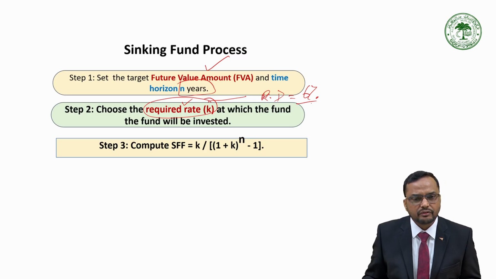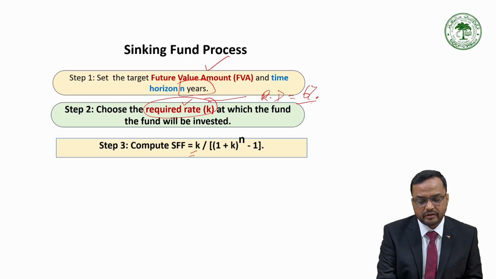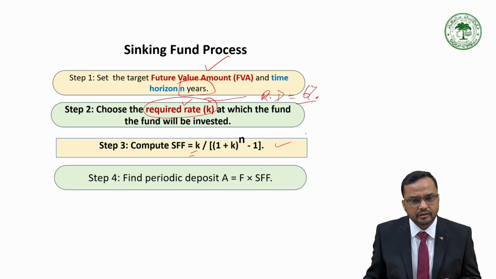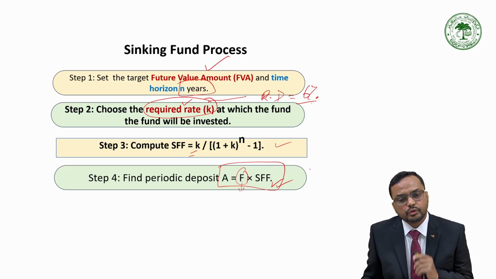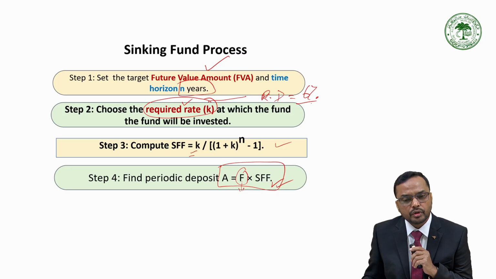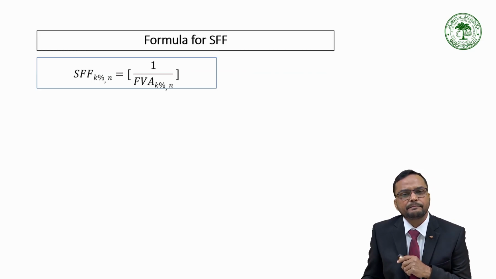Next, you have to compute the sinking fund factor, that is K divided by (1 plus K) raised to the power n minus 1, where K is the required rate. And finally, you will get the A value. If you multiply the future amount with the sinking fund factor, you will get the amount that you should set aside every month from your salary to get 5 crore rupees for the retirement. Step 5, deposit A each period, and the funds grow to the future value of annuity at the end of the period.